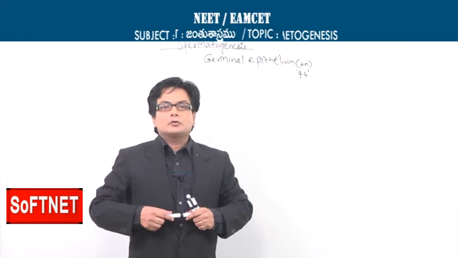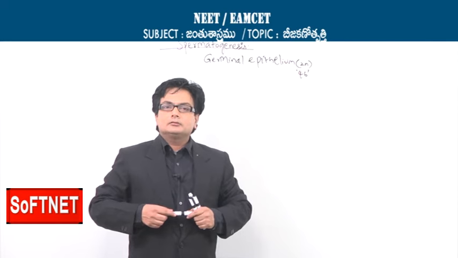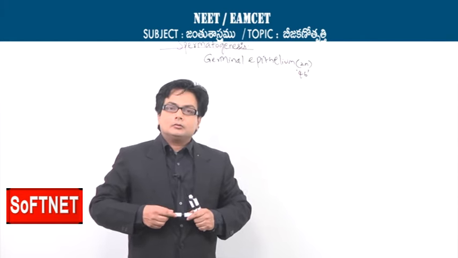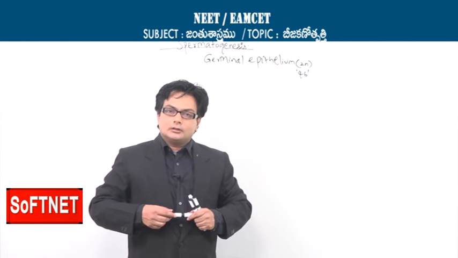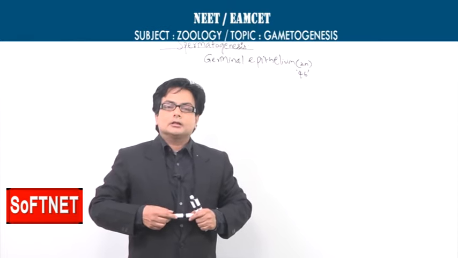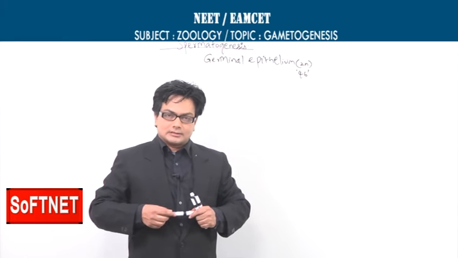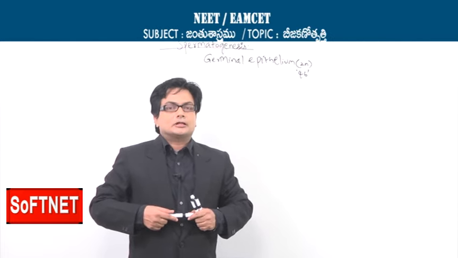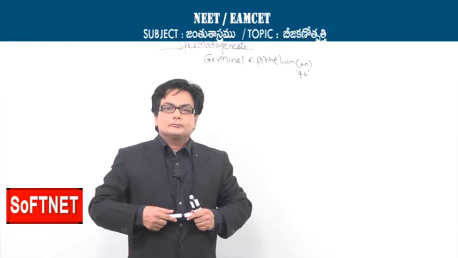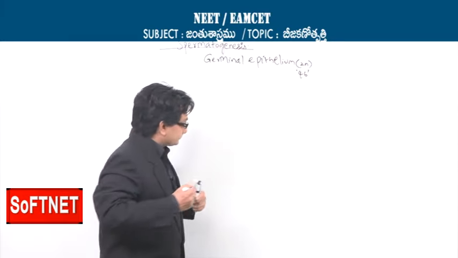Now our focus will be on the germinal epithelial cells and how, under the influence of hormones, these cells begin the process called spermatogenesis. About the role of hormones we will discuss later. Let's start the sequential biological activity called spermatogenesis.